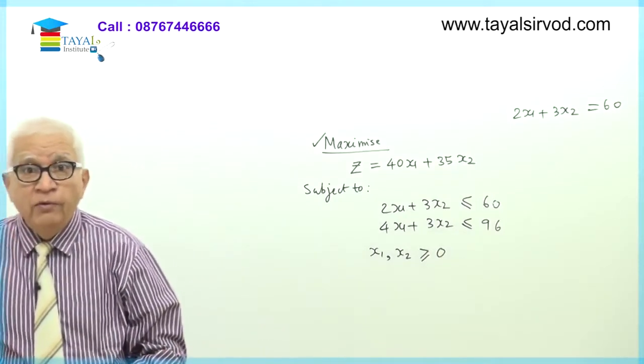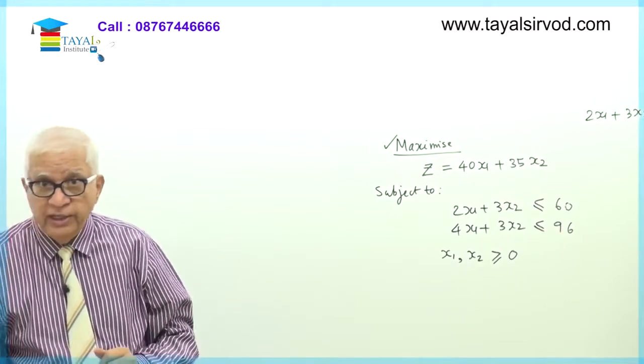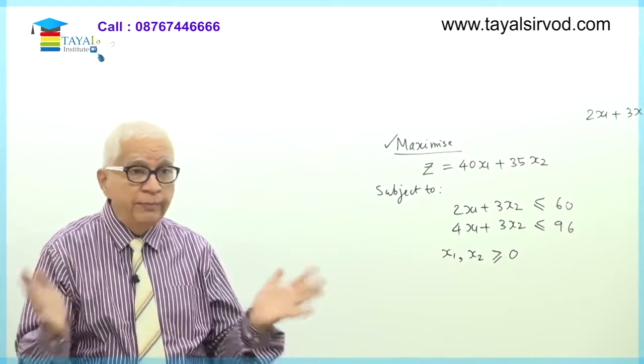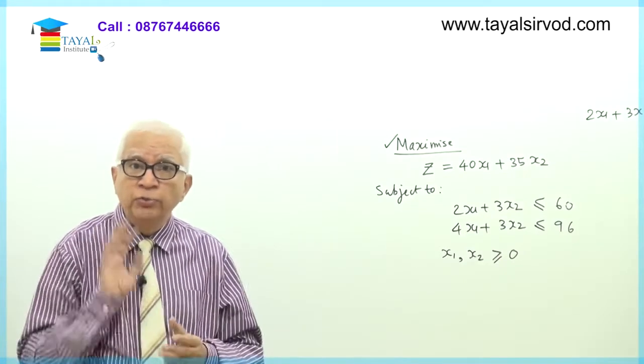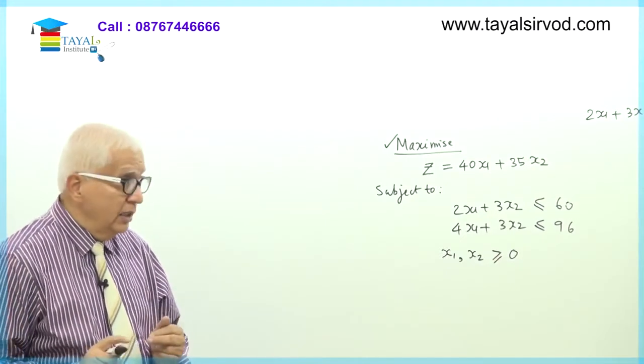Now I want to plot this straight line. How do I know it is a straight line? Look at the powers of the variables. The powers of the variables are 1. There is no other function. So when I plot this equation, it is going to be a straight line. We'll see after drawing the straight line how it looks.